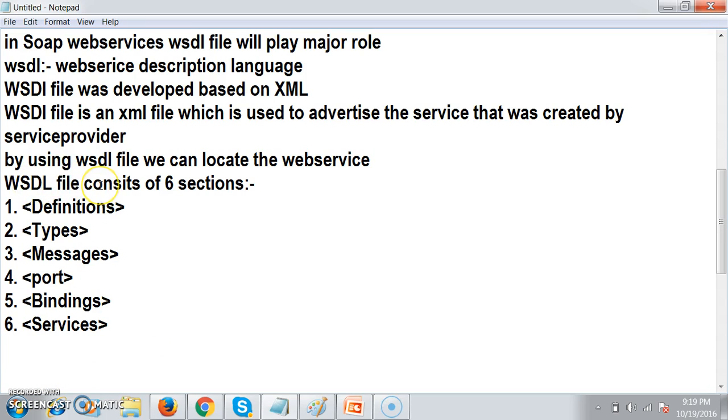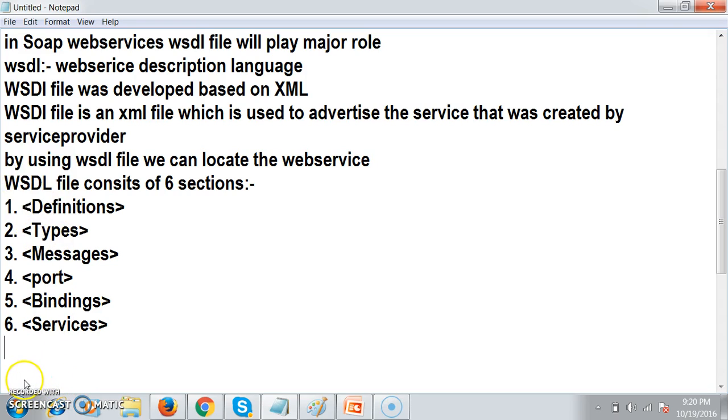So the WSDL file basically consists of 6 sections. First one is definition section, second one is types section, third one is messages section, fourth one is port type section, fifth one is binding section, sixth one is service section. So these all, as I already told you, the WSDL file is purely developed based on what?